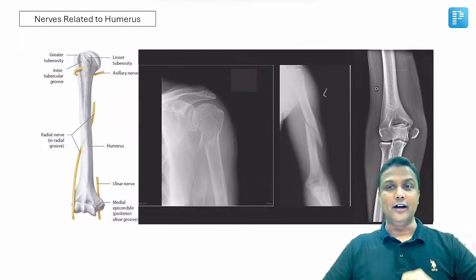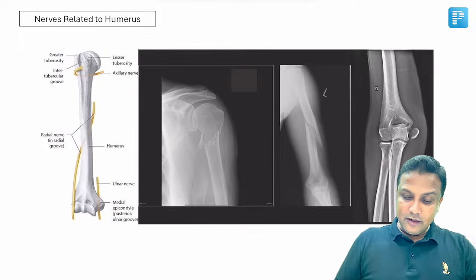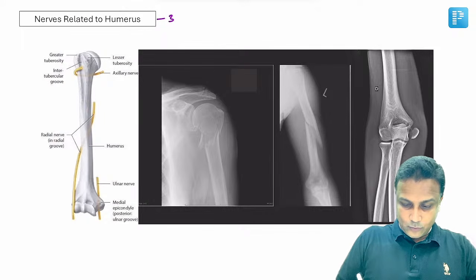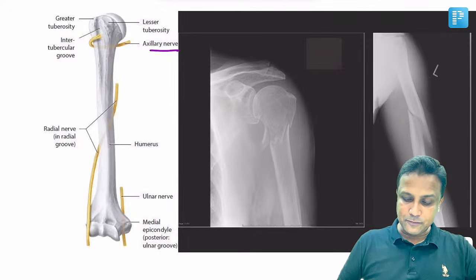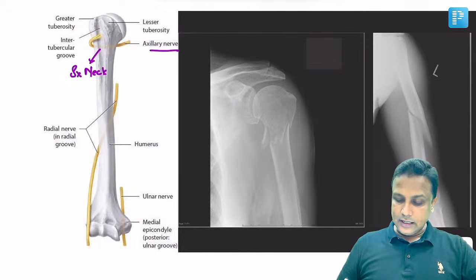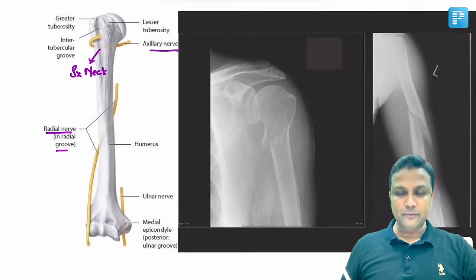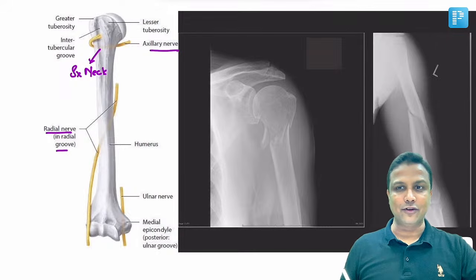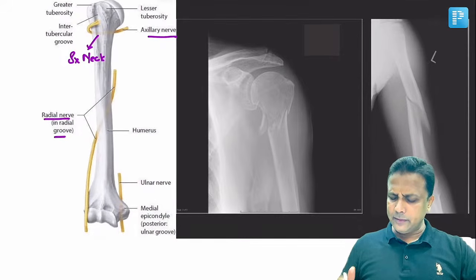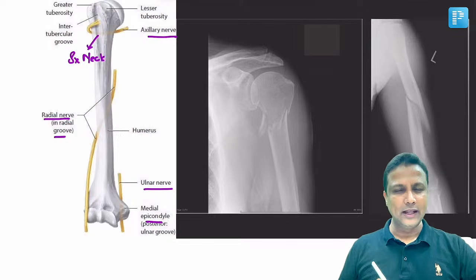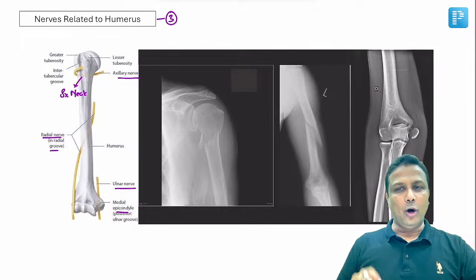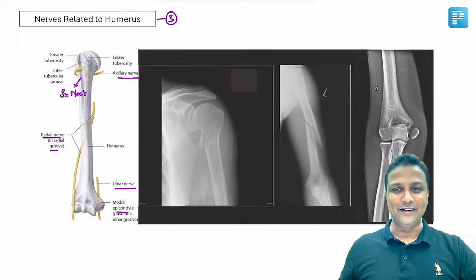Next one here. हाँ, there are totally like three nerves related to humerus. Number one nerve which is related to humerus here will be axillary nerve, and that is going to pass behind the surgical neck of the humerus. Okay. Number two will be the radial nerve, and that is going to pass in a groove present behind the shaft of the humerus. That is nothing but spiral groove or radial groove. Okay. और अभी मैंने आपको बताया था ulnar nerve, it's going to pass behind the medial epicondyle. ये एक्चुअली आपके FMG एग्जाम में ना हॉट फेवरेट कॉन्सेप्ट है, इसलिए मैं दोबारा रिपीट कर रहा हूँ यहाँ पर.